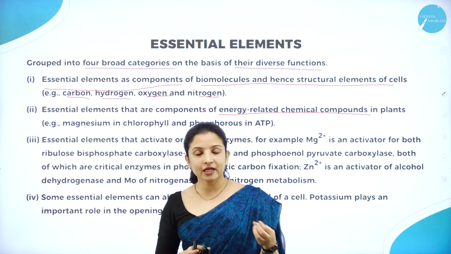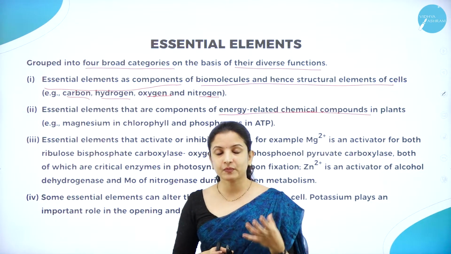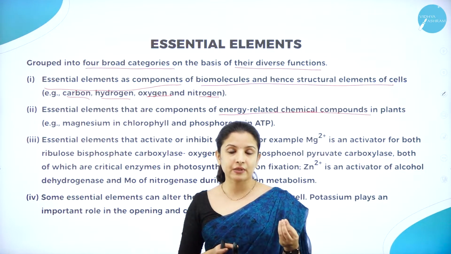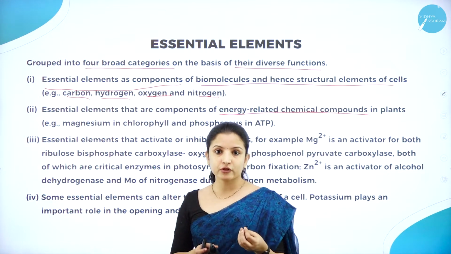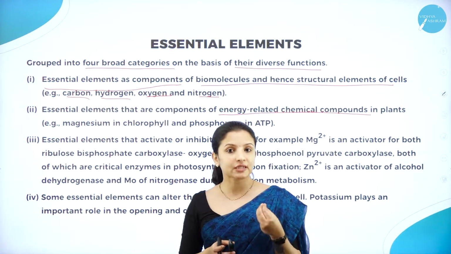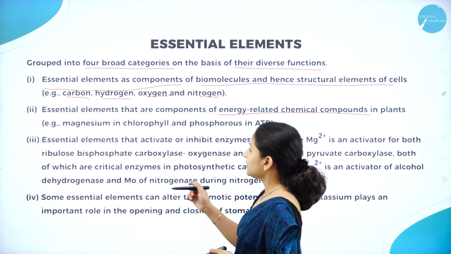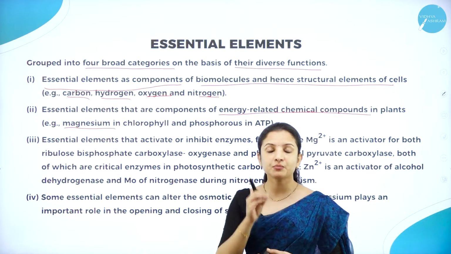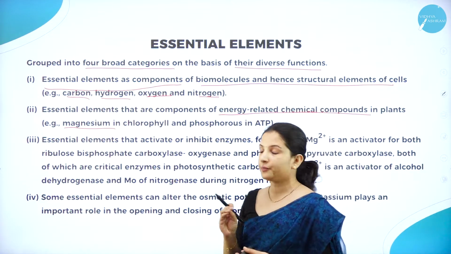So we had studied while talking about photosynthesis in plants, respiration in plants, that a lot of energy is needed by the plants. So if the energy has to be produced in the plants, if the various biochemical pathways or metabolic activities have to take place in the plants, then the plants need magnesium, because magnesium is one of the important components of the chlorophyll pigment.